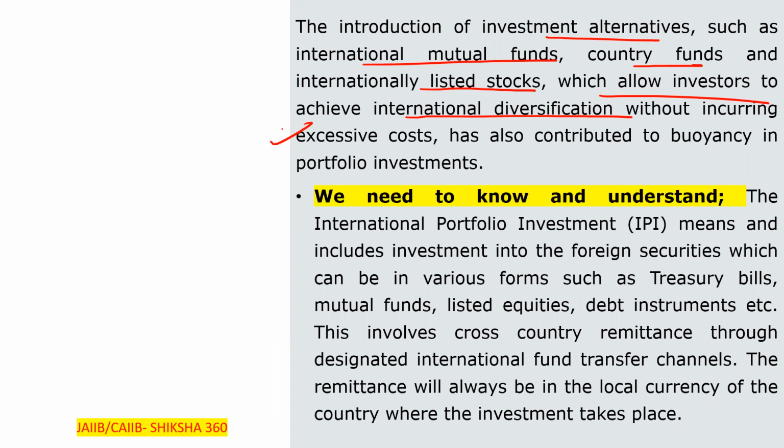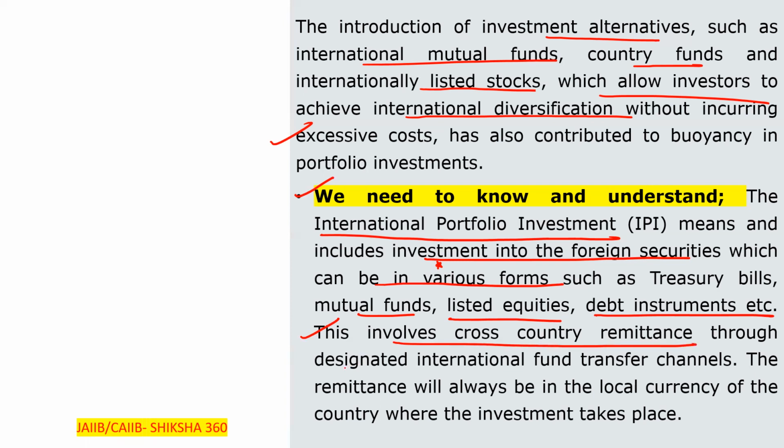Now further, we need to know and understand what international portfolio investment means and includes. International portfolio investment means and includes investment into foreign securities, which can be in various forms such as treasury bills, mutual funds, listed equities, debt instruments, etc. So this involves cross-country remittances through designated international fund transfer channels.